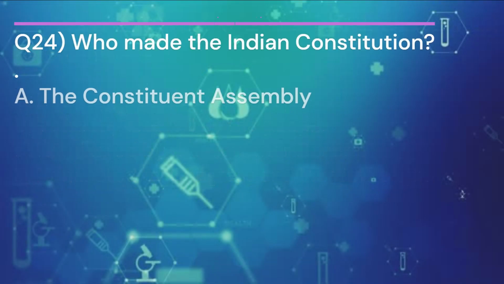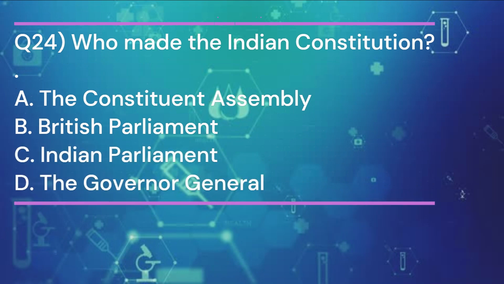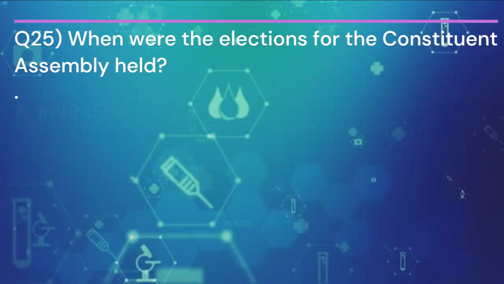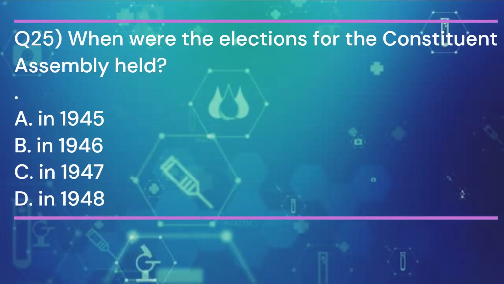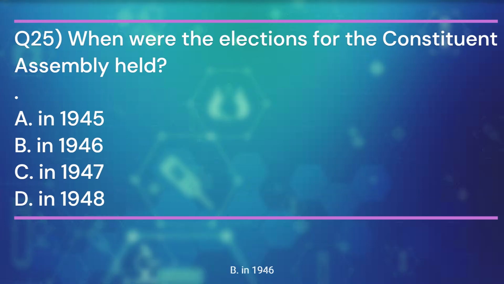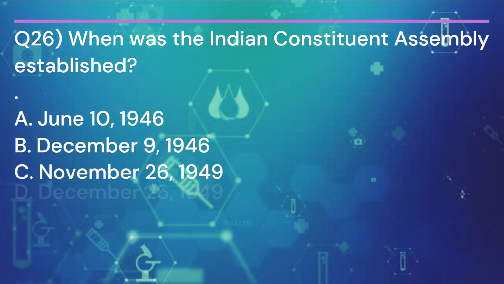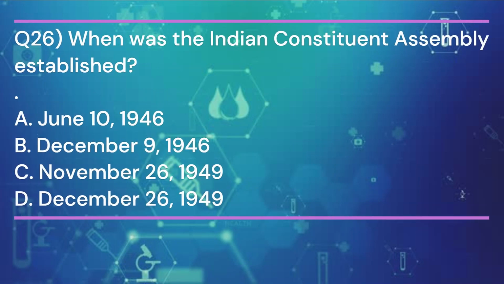Question 24. Who made the Indian Constitution? And the answer is A. The Constituent Assembly. Question 25. When were the elections for the Constituent Assembly held? And the answer is B. In 1946. Question 26. When was the Indian Constituent Assembly established? And the answer is B.